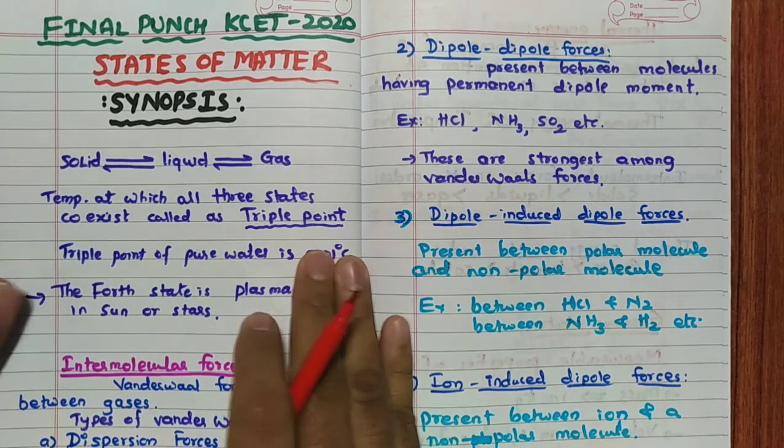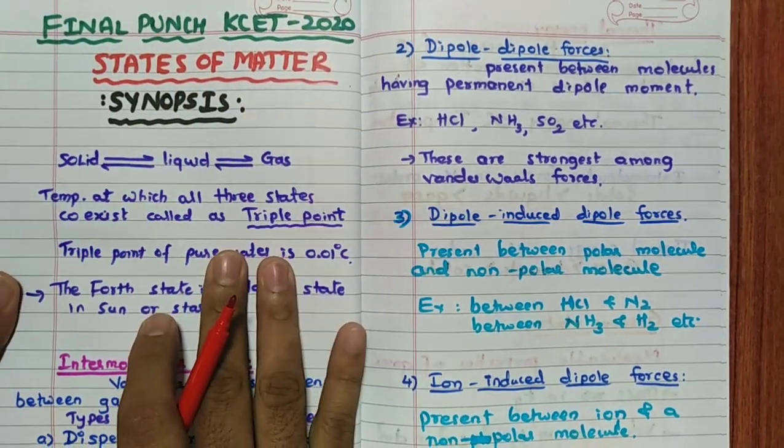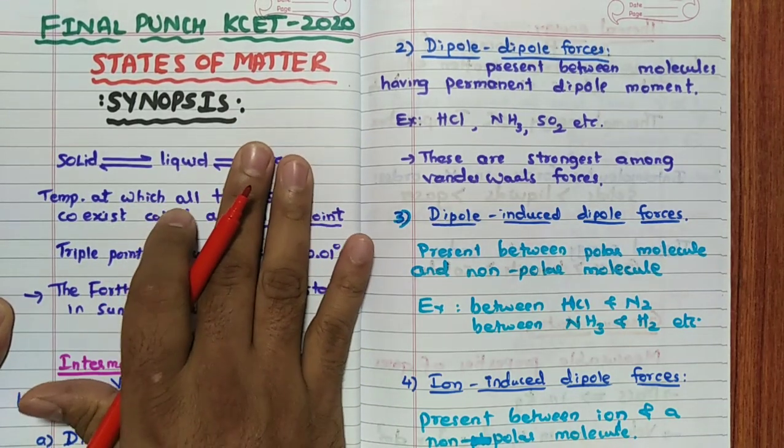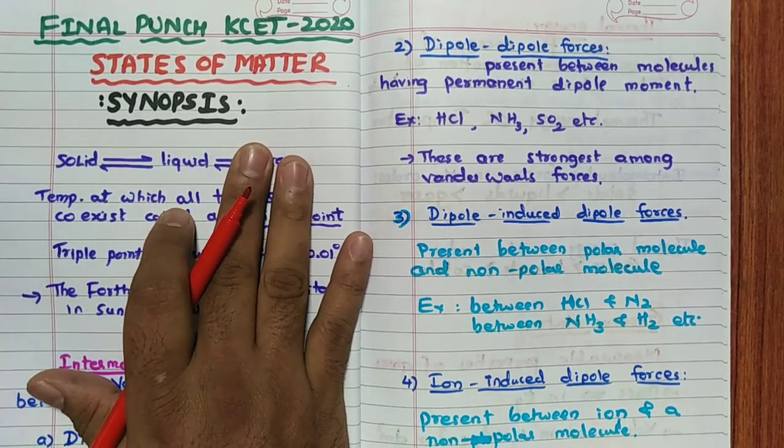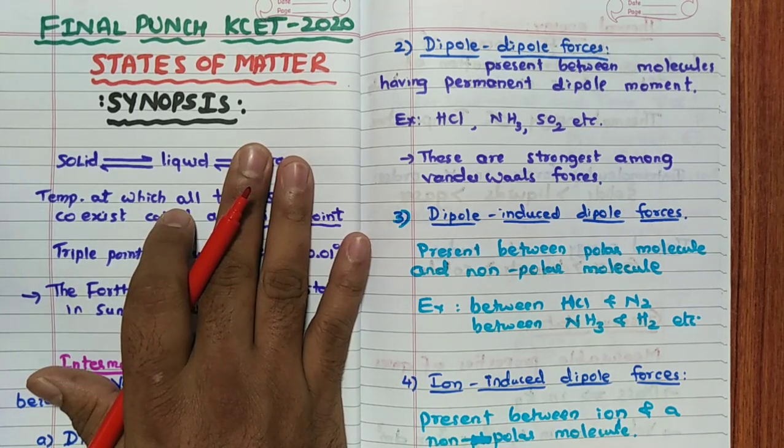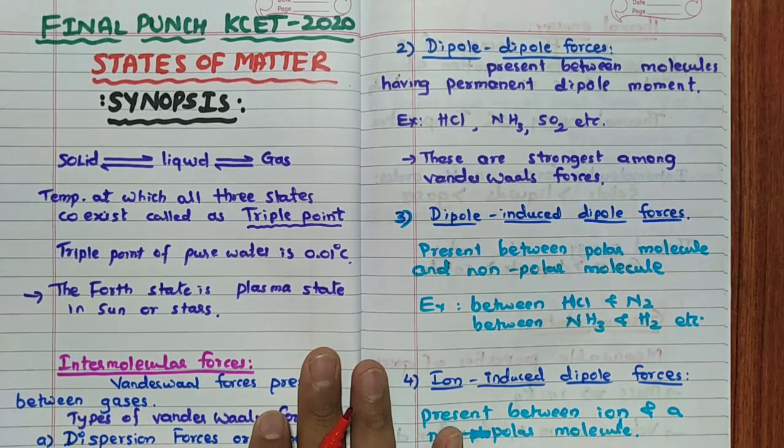Namaste friends. In the Final Punch KCET 2020 series, this is the last chapter. All the second PUC and first PUC chapters are over. This is the last chapter I am going to discuss. The synopsis first we will discuss.